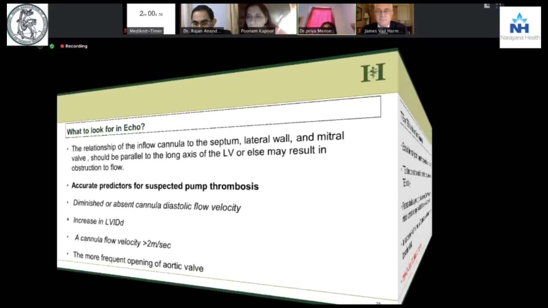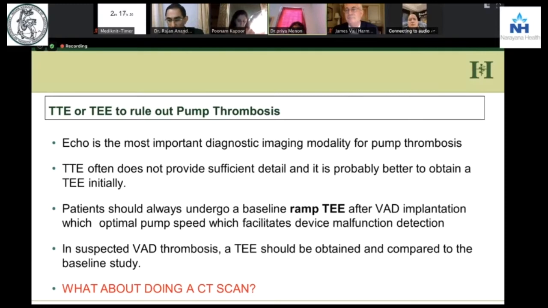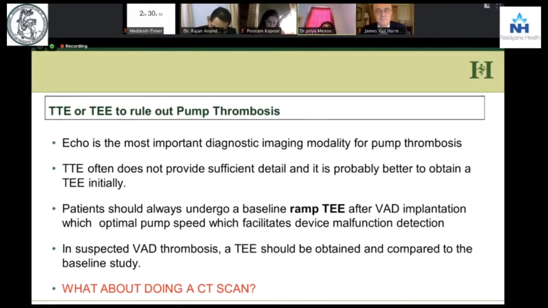Do you think we should go ahead and do a CT scan? CT scan is also a very good modality because there are things which you don't see in TE. Like if you have a bend in the outflow cannula, you won't be able to see it. Yeah, but the problem with CT is you can't see the inside of the cannula, right? And there are so many artifacts that you just cannot see certain things. So a TE with CT is better.